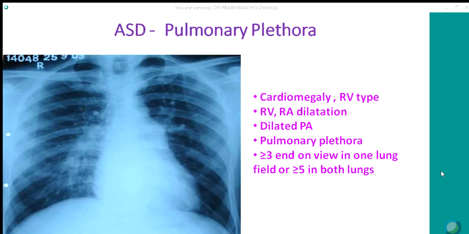X-ray, you see cardiomegaly of RV type. The right ventricle is dilated, the right atrium is dilated, and the main pulmonary artery and branch pulmonary arteries are dilated. You see pulmonary plethora. How do you diagnose pulmonary plethora? You should be able to trace the vessels up to the lateral 1/3, and you will see multiple end-on views, these circular shadows. You should see 3 in one field or 5 or more in 4 fields.